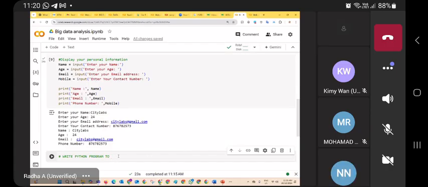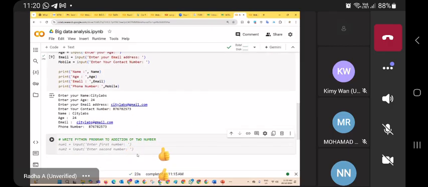So coming back here, does everybody understand? Those who have completed, please try this program: addition of two numbers using a Python program.